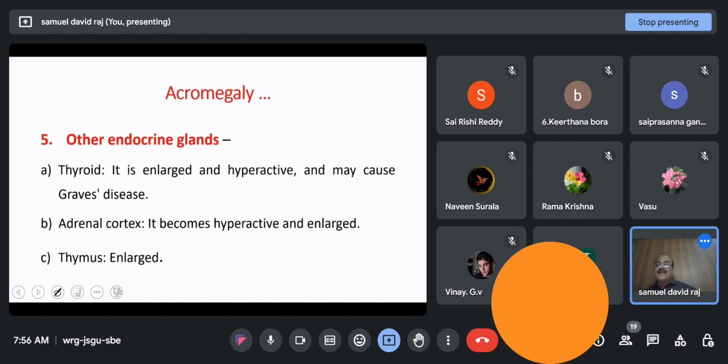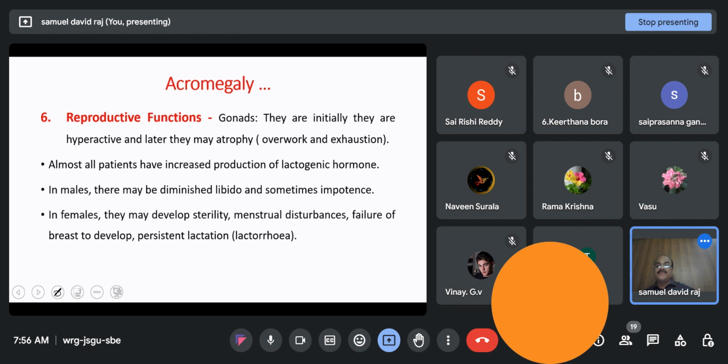Other endocrine glands like the thyroid are said to be enlarged in acromegaly, and the adrenal cortex gets enlarged and becomes hyperactive, and the thymus, if at all it is not atrophied in the adult, also gets enlarged. And coming to the impact on the reproductive functions, they are initially hyperactive and later they also atrophy. There is increased production of lactogenic hormones.